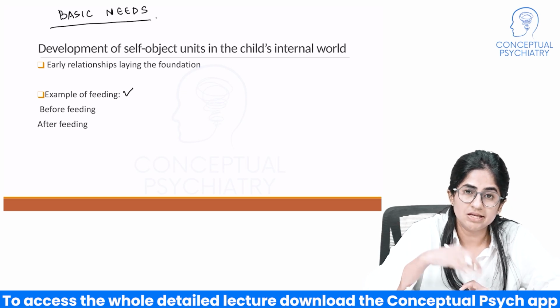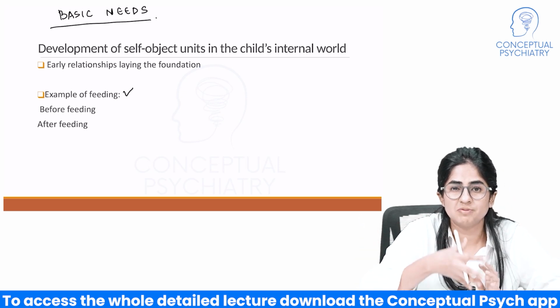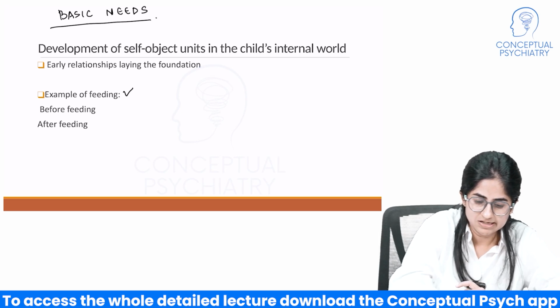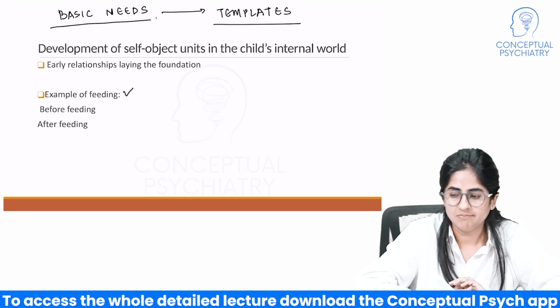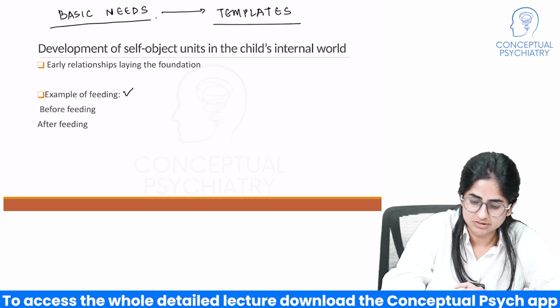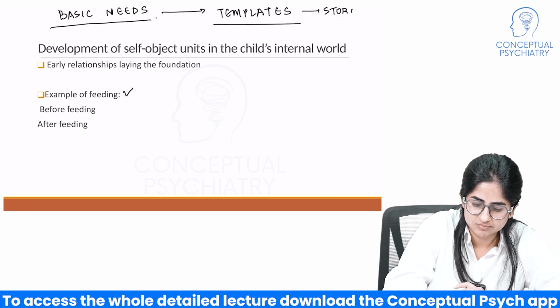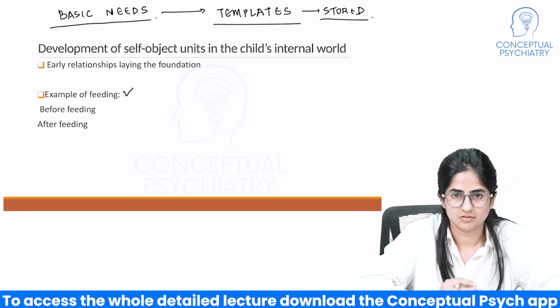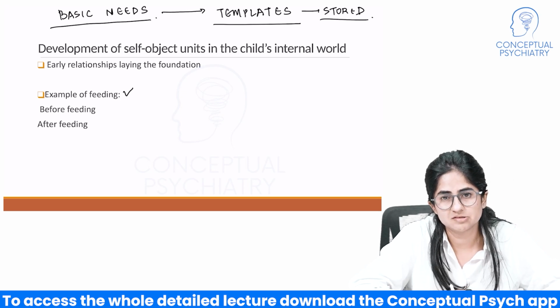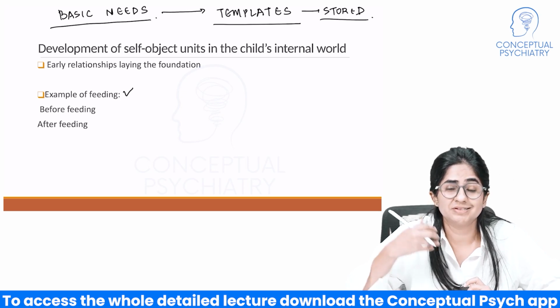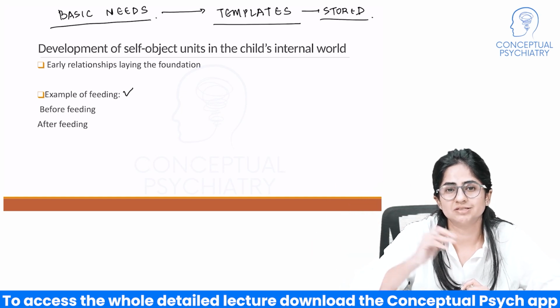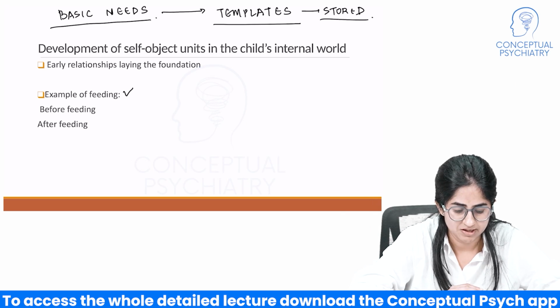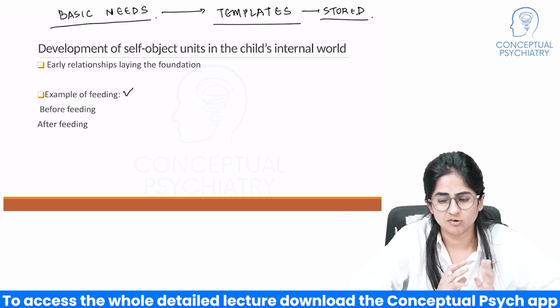Now, how the caregiver ends up responding to those basic needs of that infant ends up forming templates that get stored into the psyche of the individual and forms the basis of the child's internal world, which then forms the basis of further relations in the future.